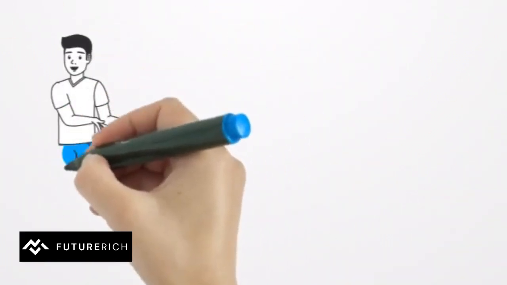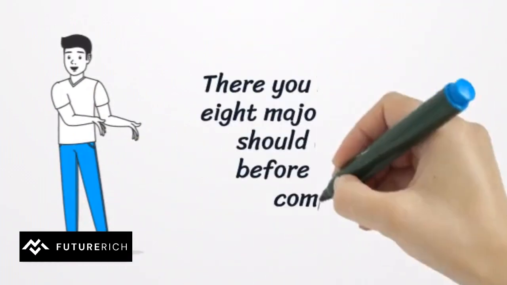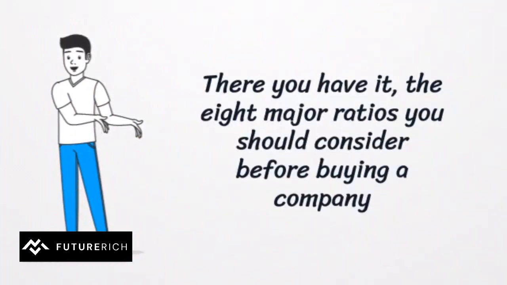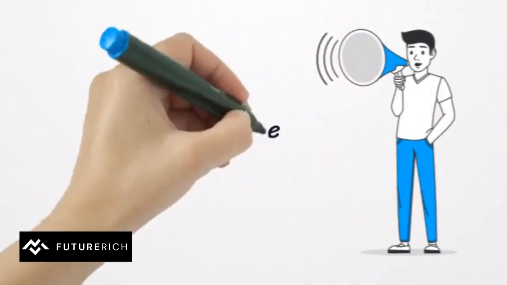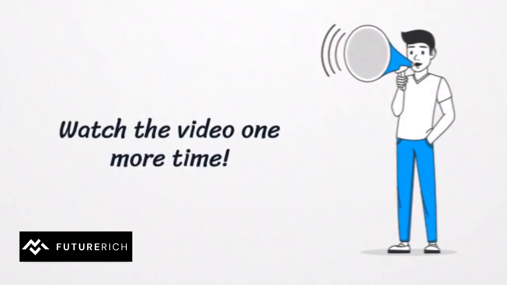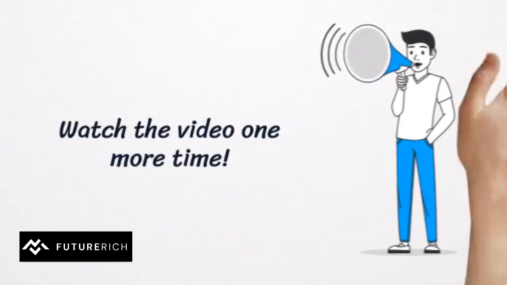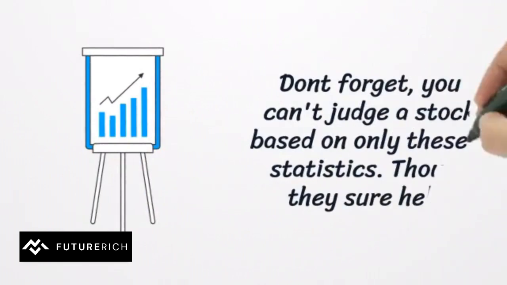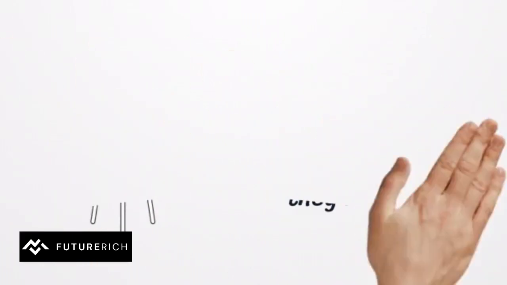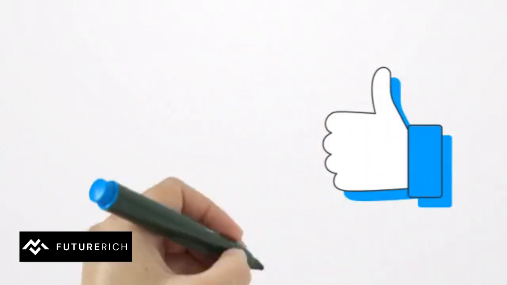And there you have it, the 8 major ratios a smart investor should consider before buying a company. I would highly encourage you to watch the video one more time to really grasp the understanding of the 8 statistics, as they are crucial to evaluating the stock market movement. But also do not forget that there are many other factors that can influence the course of your investment, and following these 8 statistics does not mean certain investing success.